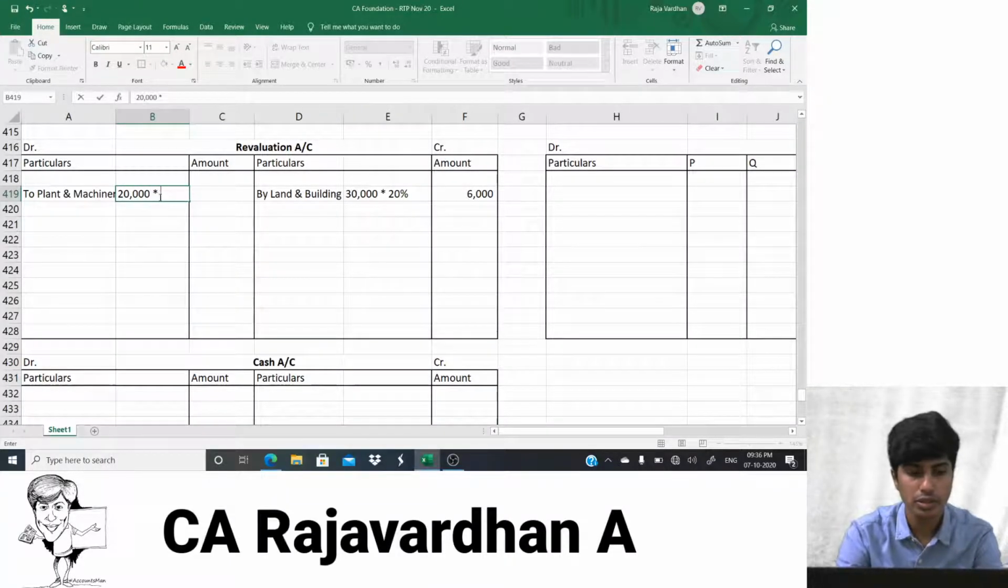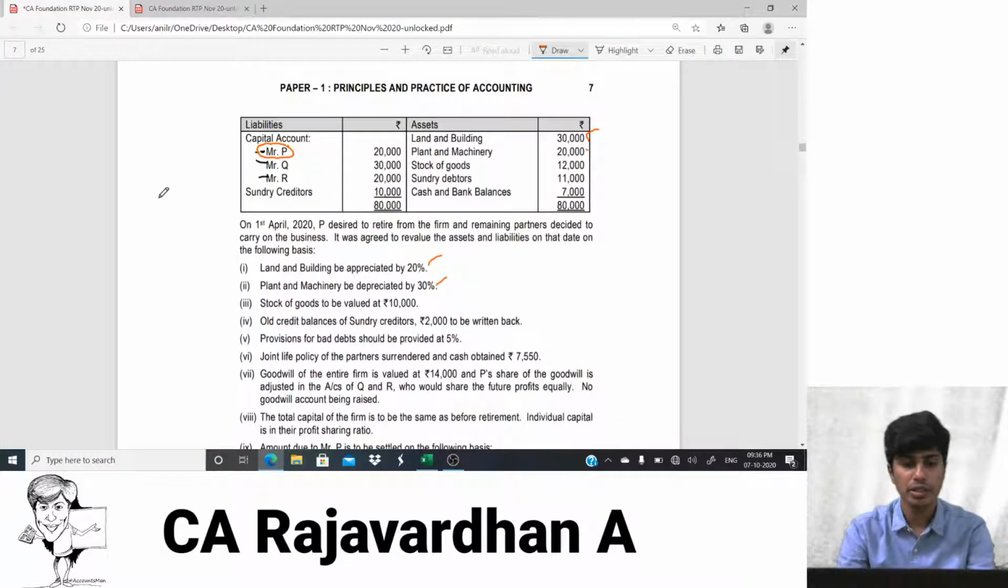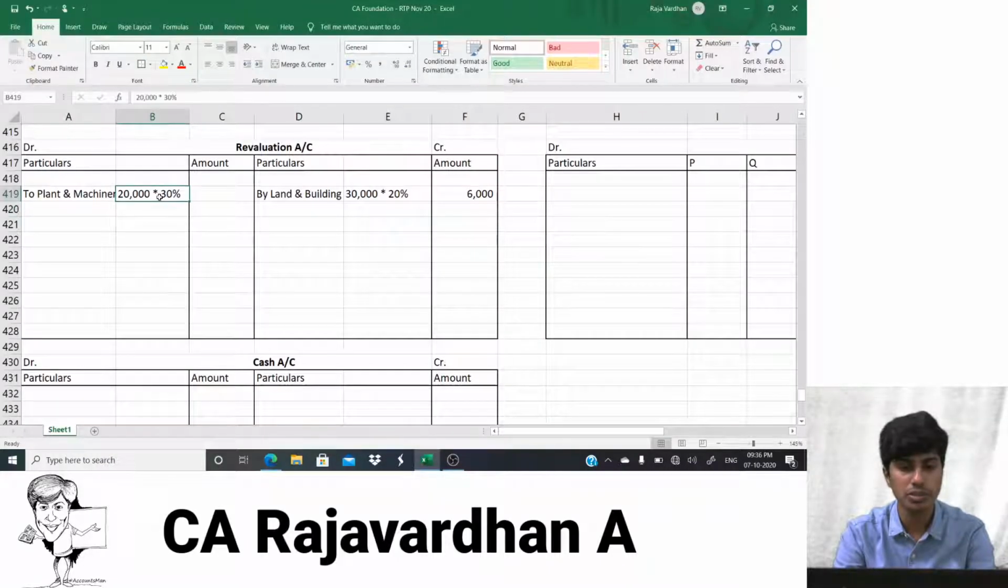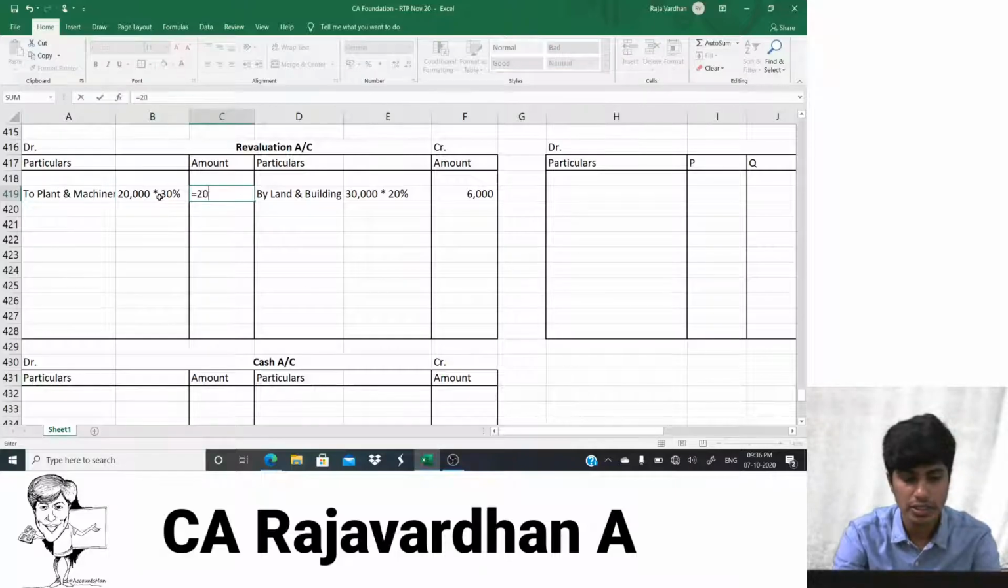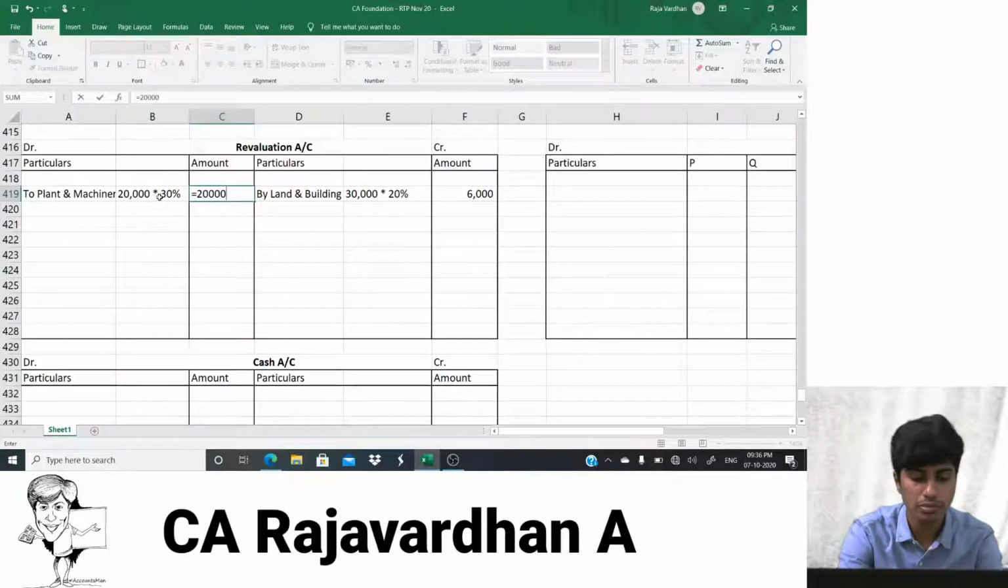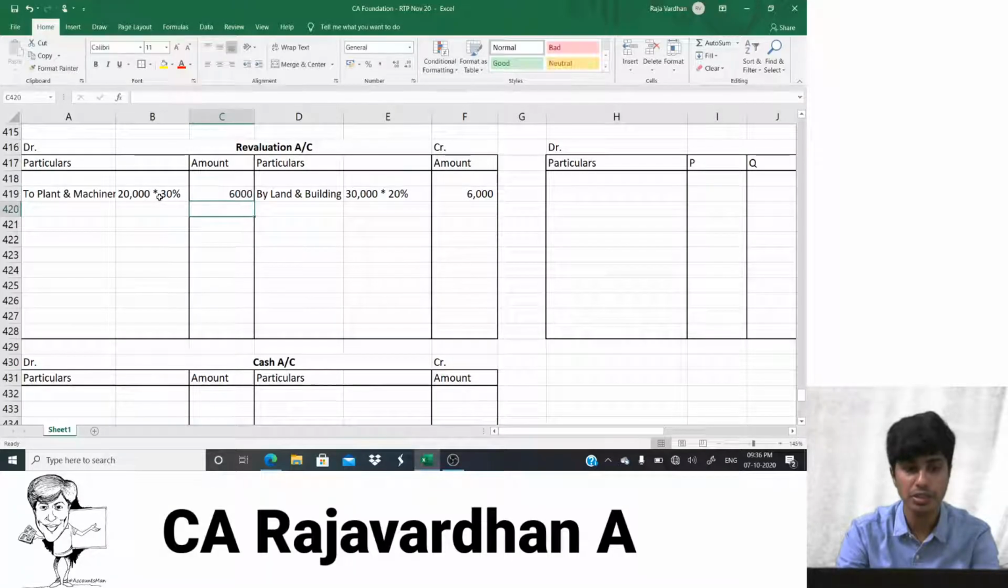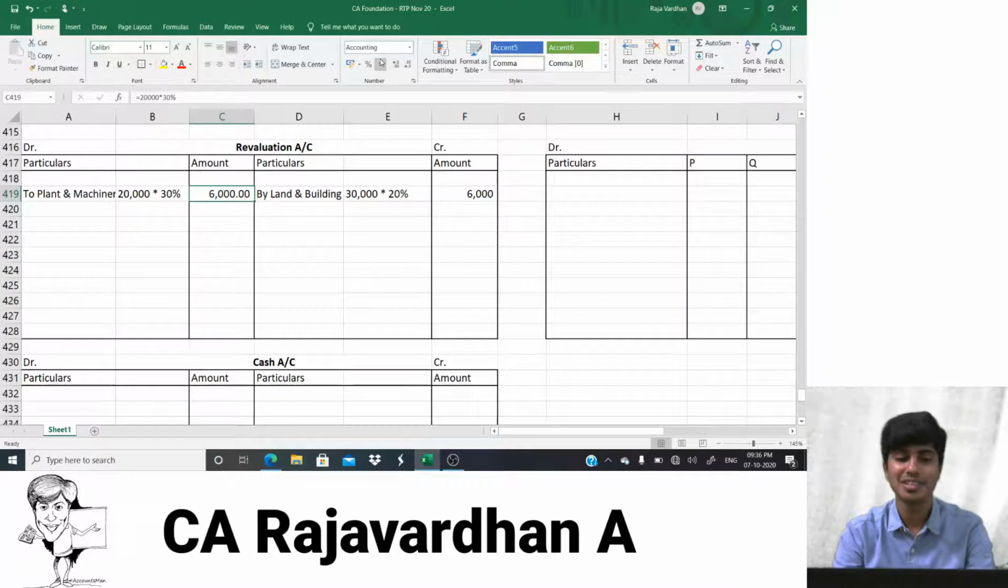20,000 into 30%. Am I right? It basically goes as 20,000 into 30%. Yeah, let's do it, guys. 20,000 multiplied by 30%, that comes to 6,000 rupees again. It's the same thing. The appreciation there and the depreciation here are the same.